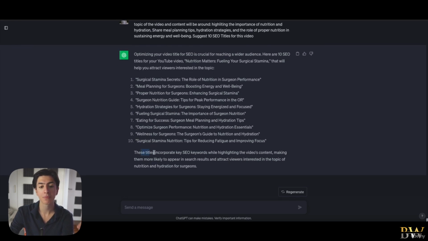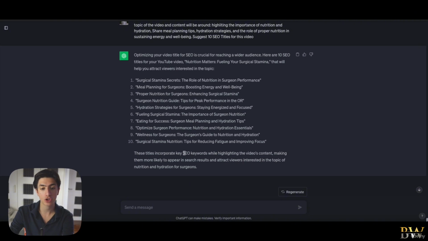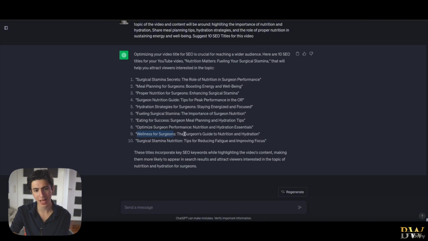As you can see, these titles incorporate key search engine optimization keywords. Again, search engine optimization is based on keywords because people usually search for keywords. For example, keyword, surgeon nutrition, surgical stamina, surgeon meal planning, all right, surgeon performance, wellness for surgeons. All these are keywords. People search for those keywords. We have optimized our titles to include those keywords in a way that appeals to the algorithm, and this is how we attract people. All right, making them more likely to appear in search results and attract viewers interested in the topic of nutrition and hydration for surgeons.